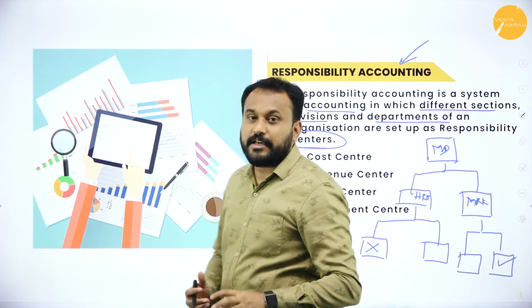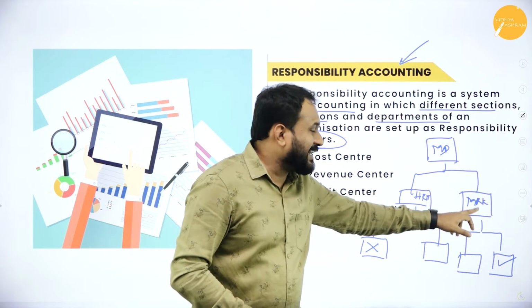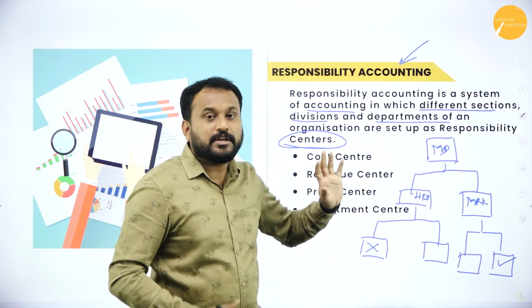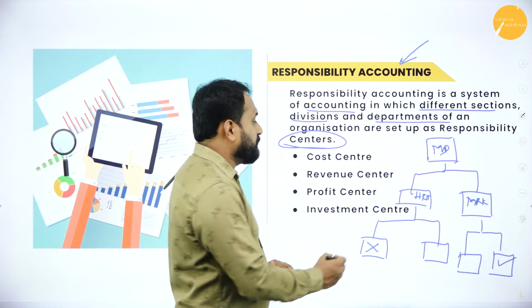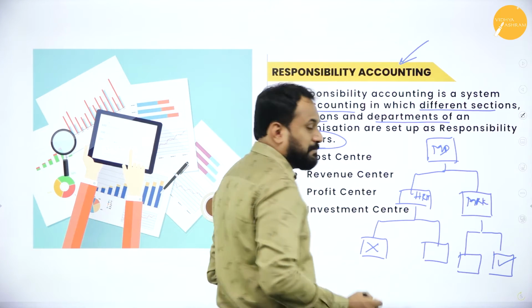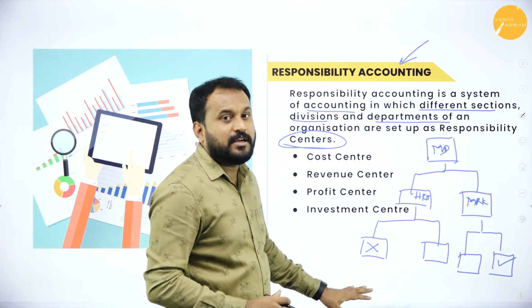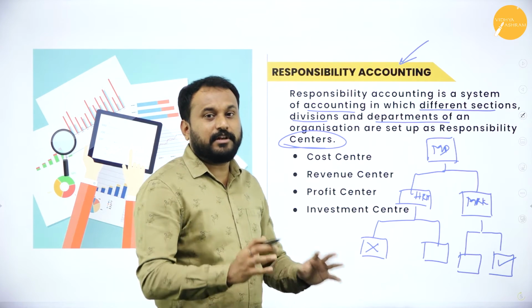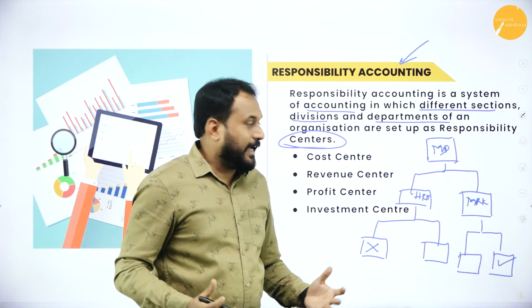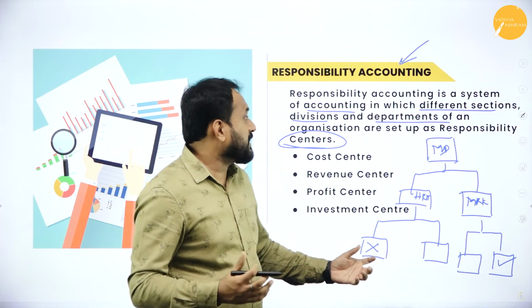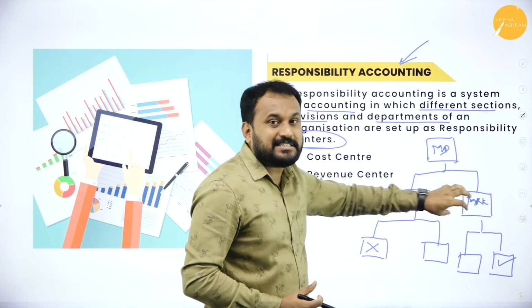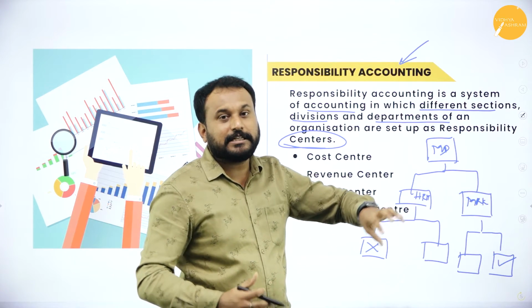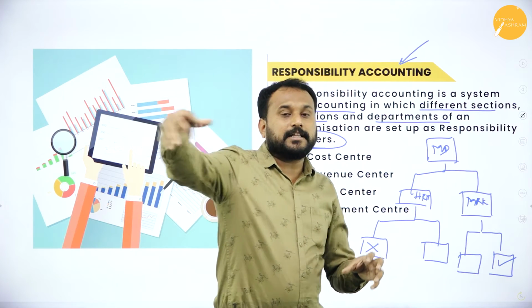What happens is, if there was no departmentalization or division of work was not done, what will happen is, we don't know whether it is HRM or marketing, somewhere somebody is making a mistake. Now who is making a mistake we will not be able to understand, and that is a demerit of it. That's why, responsibility accounting means you will put a center in each department so that the center will look after the other people.